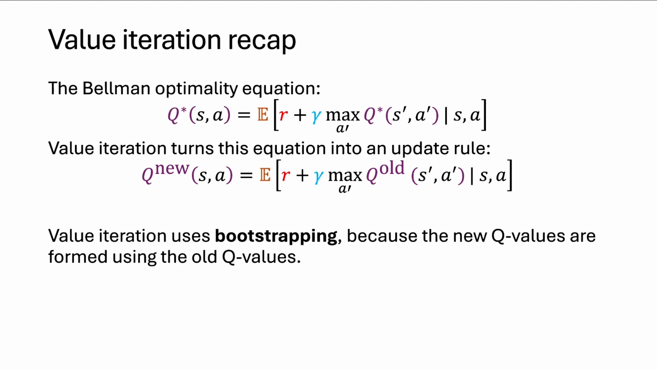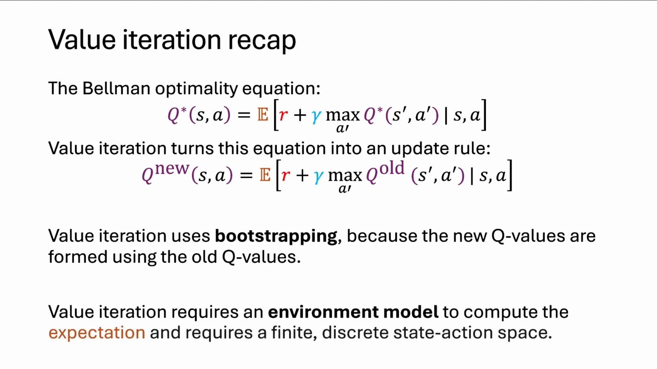Value iteration uses bootstrapping because new Q values, Q new, are formed using old Q values. So we're forming an approximation to Q star using an approximation to Q star. And all that we need is that this approximation gets better over time. Lastly, value iteration requires an environment model.